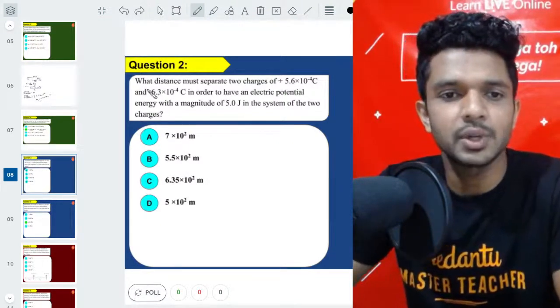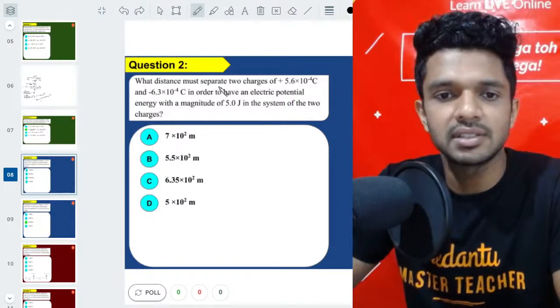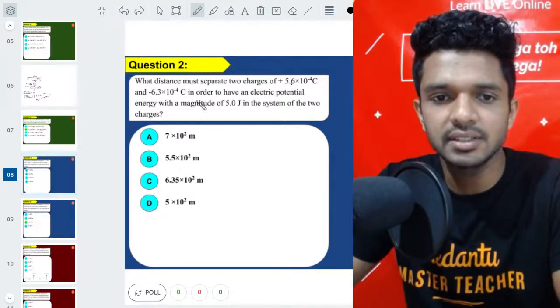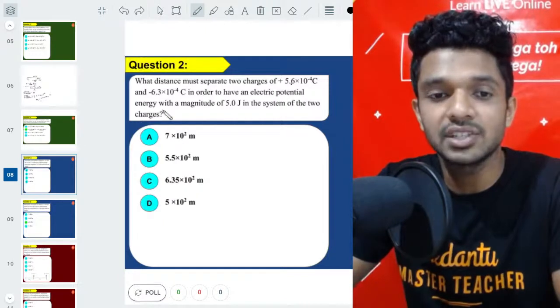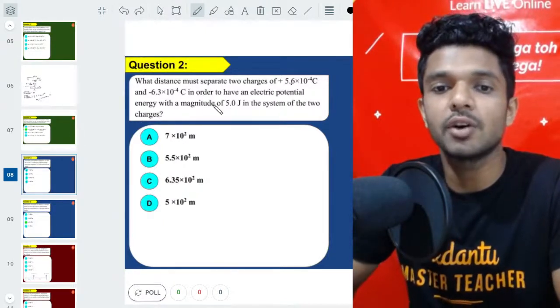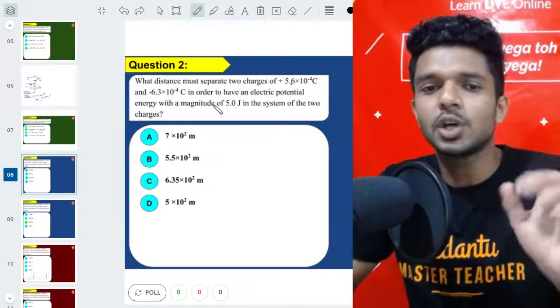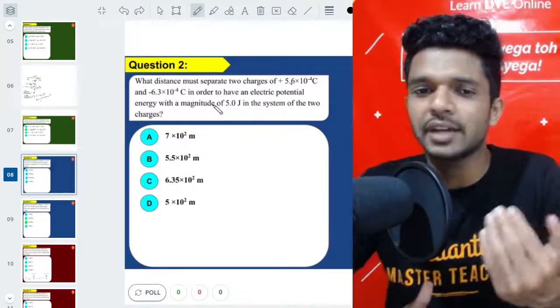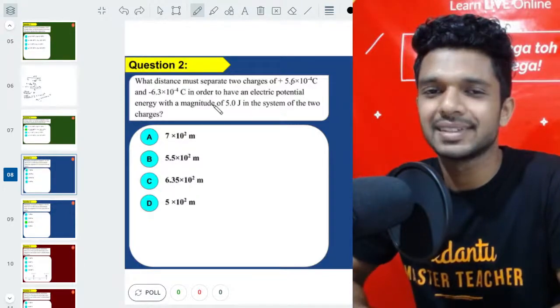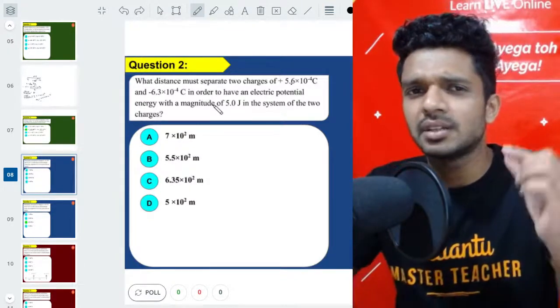So here we have the question. What distance must separate two charges in order to have an electric potential energy with a magnitude of 5 joules in the system of two charges? Now, in order to solve this, you actually need to know one formula, or I'll give you some 30 seconds of time.